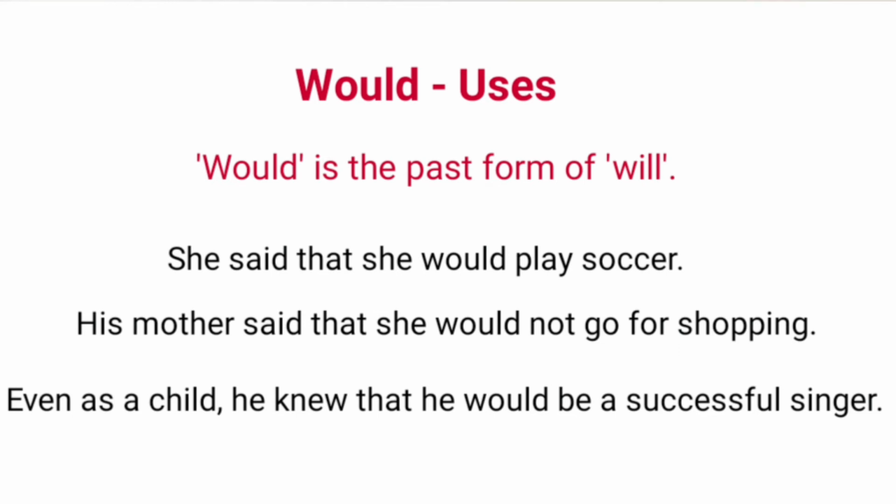Would is the past form of will. We often use it in reported or indirect speech. Examples: she said that she would play soccer. His mother said that she would not go for shopping. Would is also used when we talk about past. Example: even as a child, he knew that he would be a successful singer.